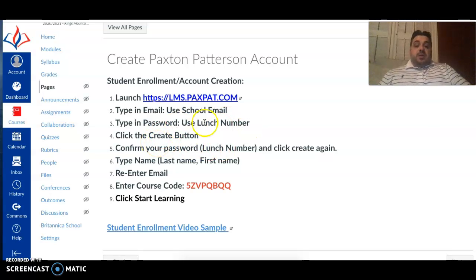Once you click the Create button, it's going to ask you to confirm your password. Just re-enter the exact same lunch number. Click Create. Then it's going to ask you to type in your first and last name, your last name and then your first name. This is very important here. I want you to type in your last name and first name exactly how it is in PowerSchool. Then it's going to ask you to re-enter your email.